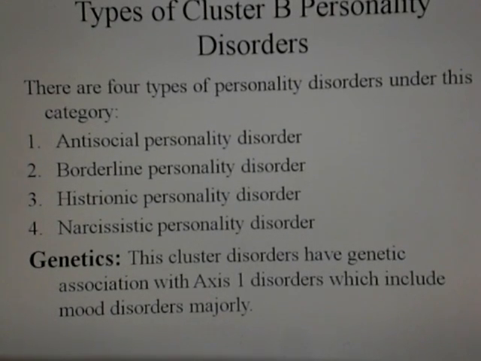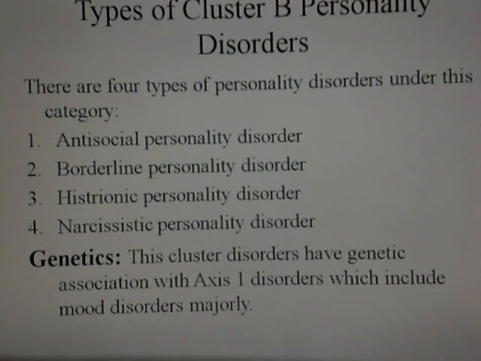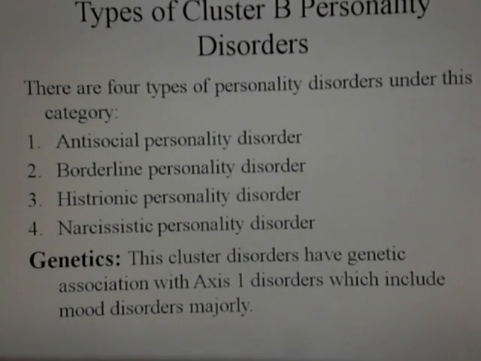So talking about the cluster B personality disorders, there are four types under this cluster: antisocial, borderline, histrionic, and narcissistic. As far as the genetics are concerned, these cluster disorders have a genetic association with the axis 1 disorders, which includes mood disorders majorly.